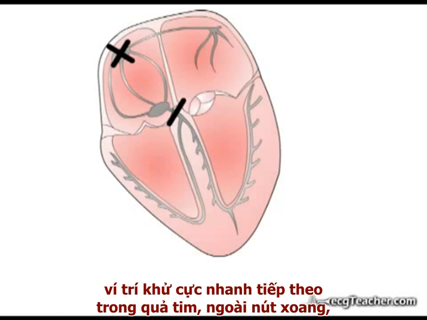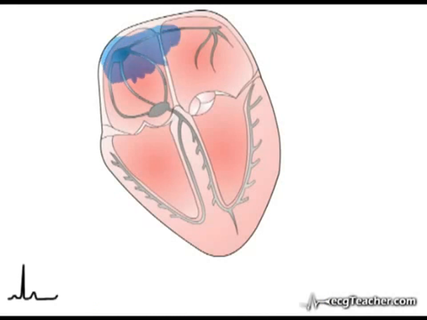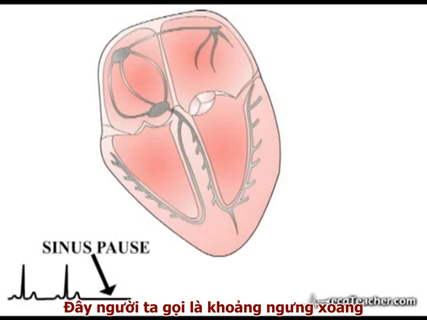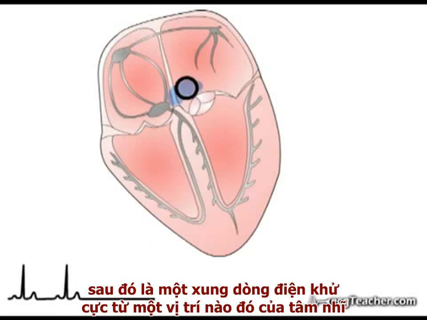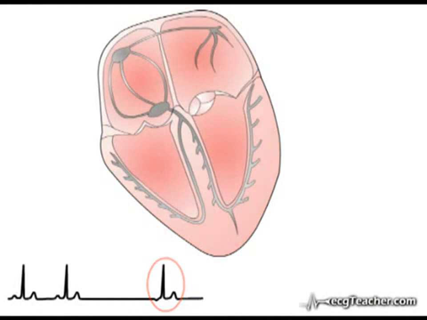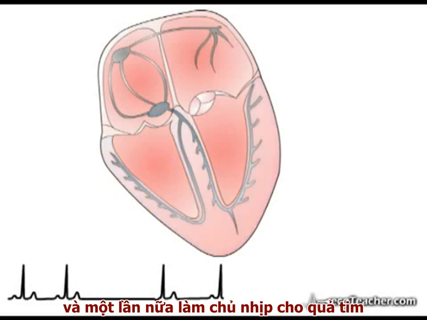In these scenarios, the next most rapidly discharging region of the heart, capable of depolarizing the ventricles, will take over as the cardiac pacemaker. In the example shown here, a prolonged period without an SA node discharge, termed a sinus pause, has ended with a discharge of depolarizing current from a region of the atrium. This is an atrial escape beat. Following the escape beat, the sinus node has recovered and is again driving the heart rate.